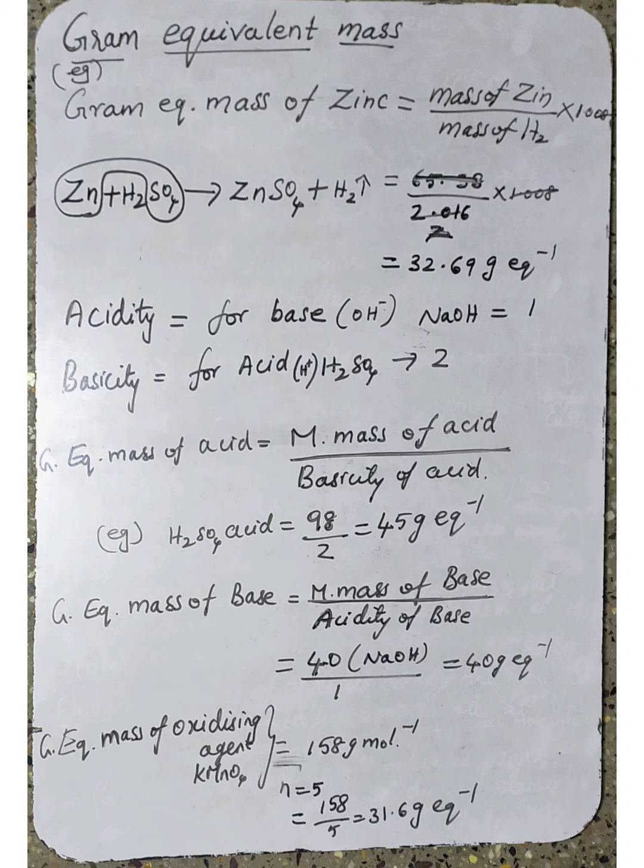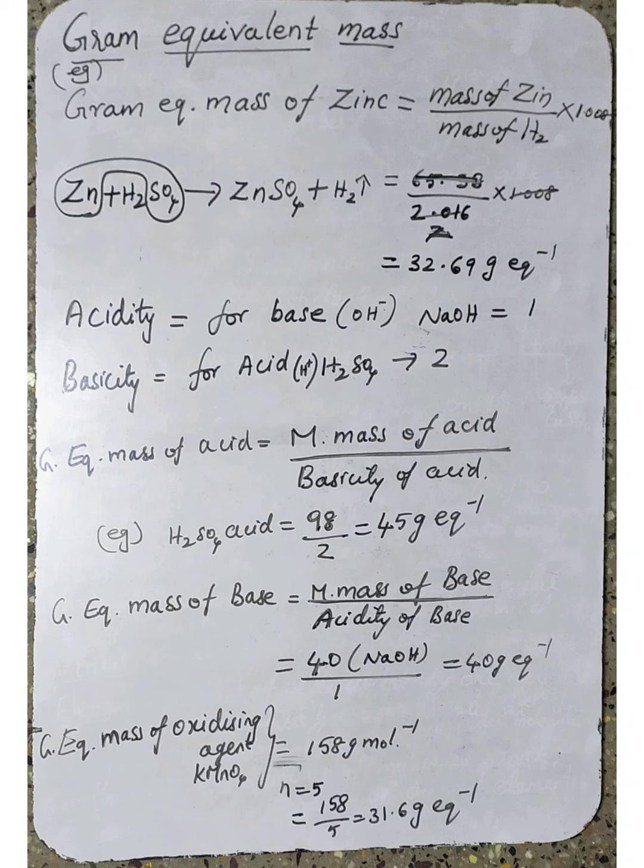Consider one equation as an example. Zinc reacts with sulfuric acid. What is the symbol for zinc? Zn. With sulfuric acid. What is the formula for sulfuric acid? You know, H2SO4. So zinc combined with sulfuric acid, zinc will go and displace hydrogen from sulfuric acid and it forms zinc sulfate. Understood? We can take this one as the example.